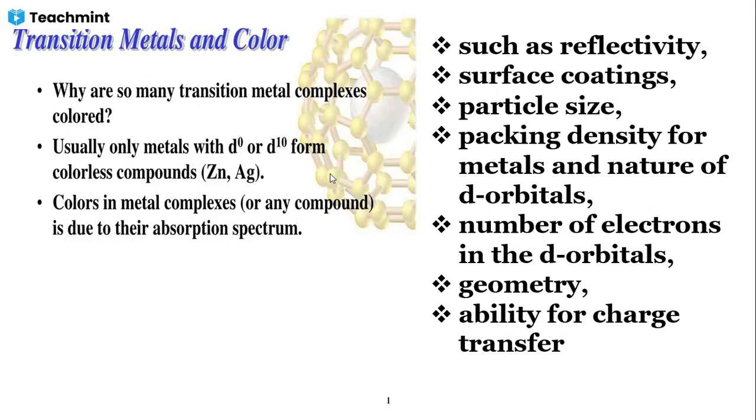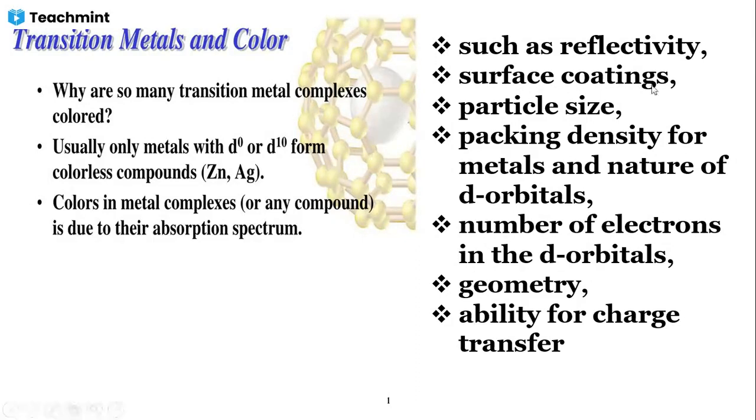Now, color in a metal complex or any compound is due to reflection. See, for example, for green, the leaves of plants are generally green in color. That leaf absorbs the red light from the UV visible spectrum, meaning whatever light is available in the surroundings, and it emits the green light. That we will see in that particular topic.